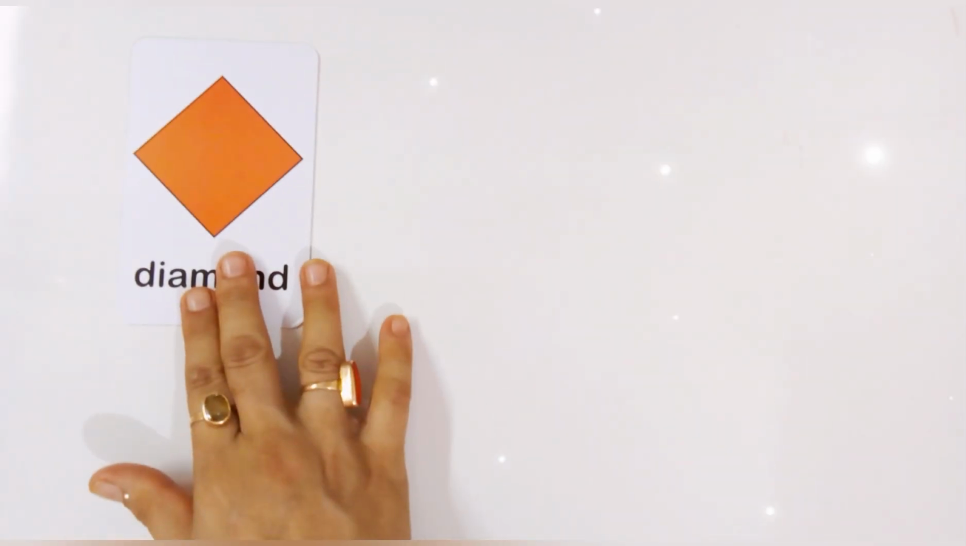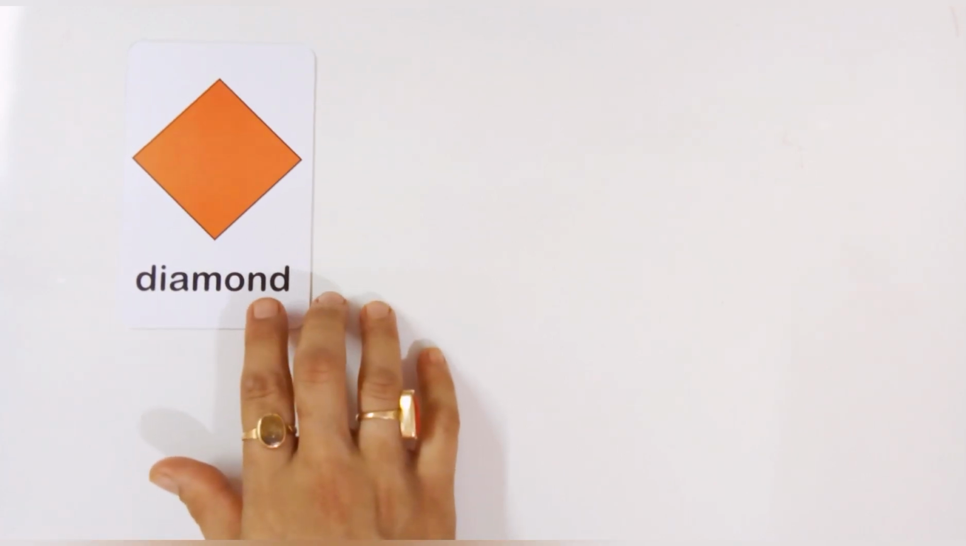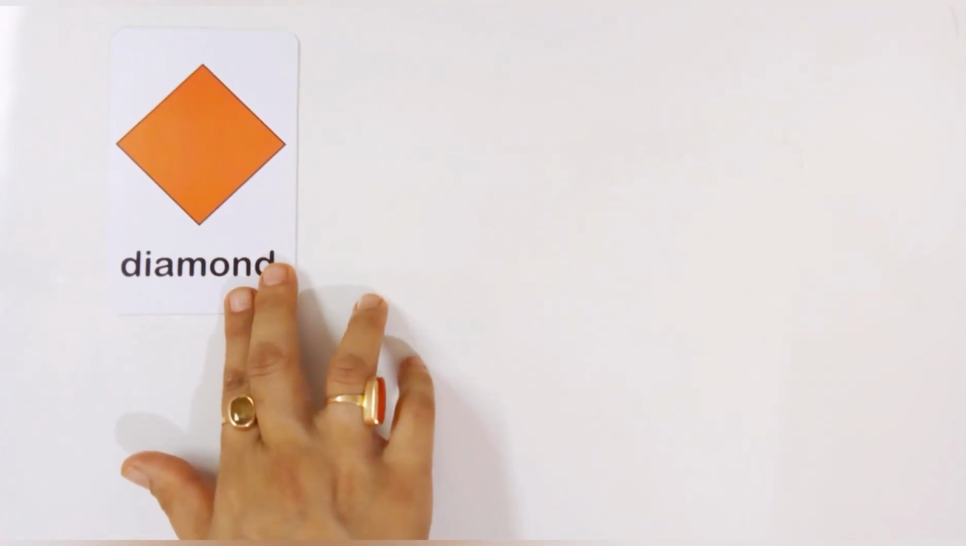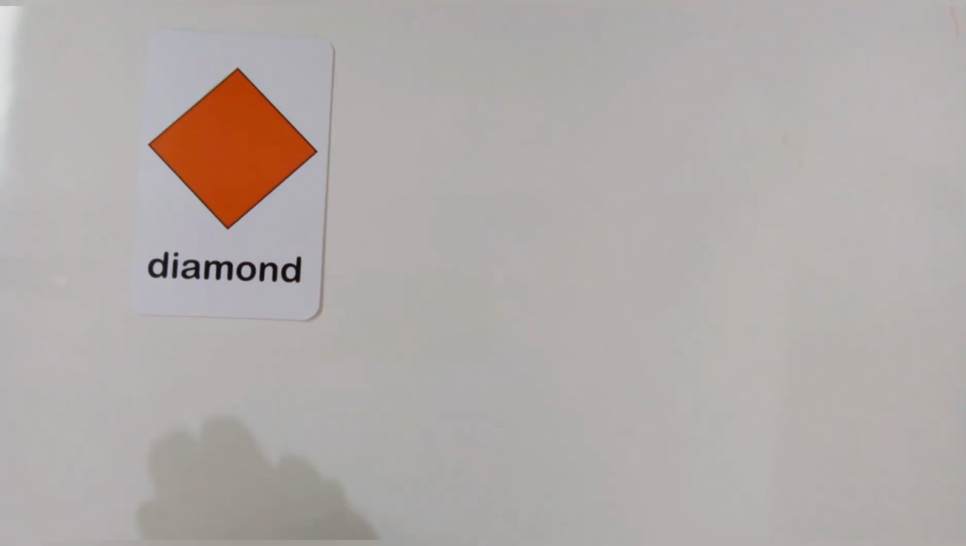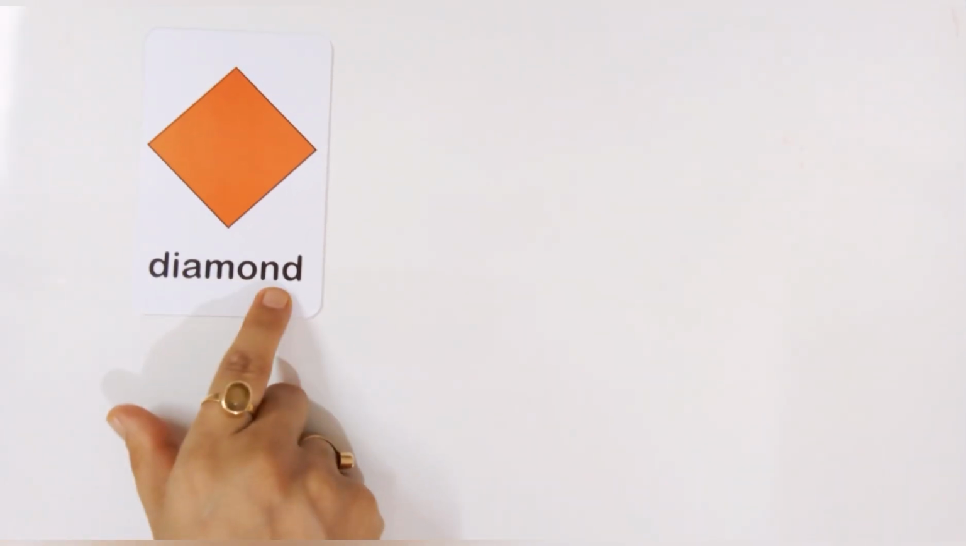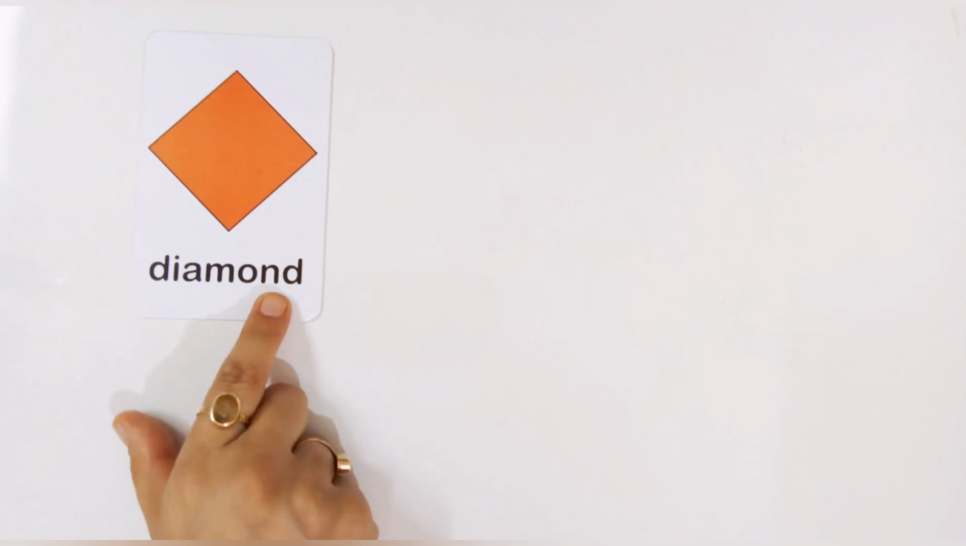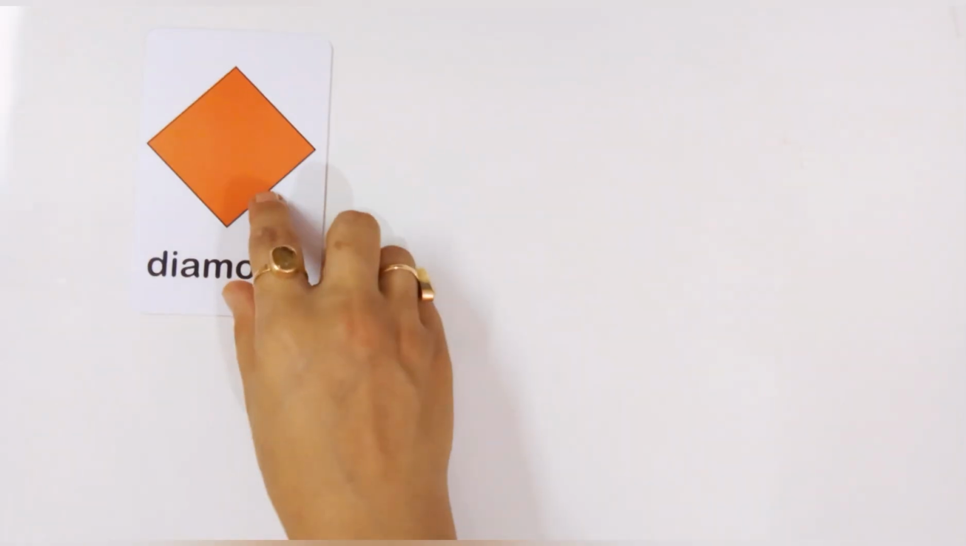Let's learn some shapes names. D for diamond. D-I-A-M-O-N-D, diamond. Diamond is a shape. And the color is orange.